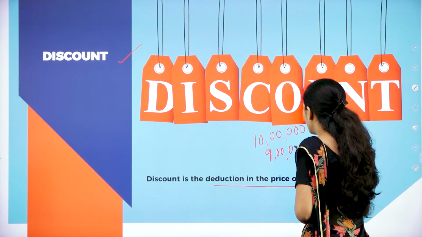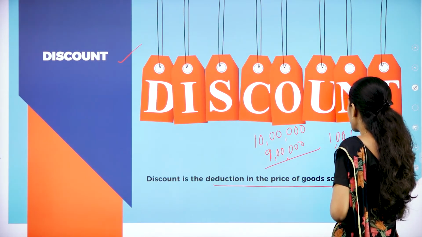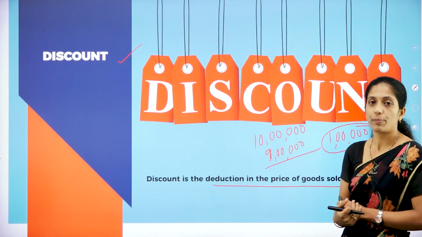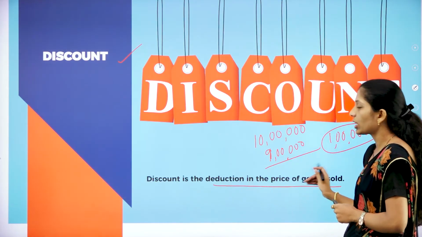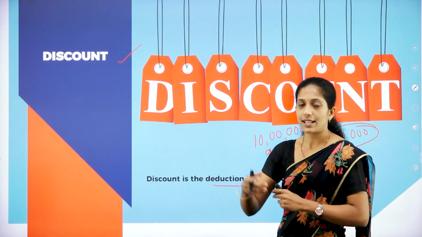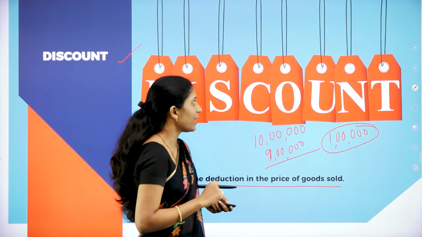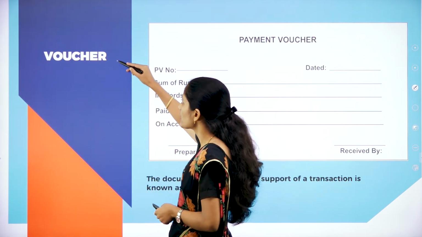Then what is it called as? So 1 lakh is what? It is discount. That is the cost which is less than the actual price. So discount is a deduction in the price of goods sold. That is known as what? Discount.